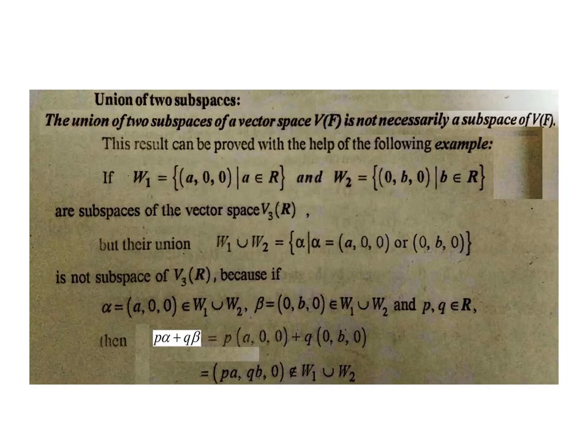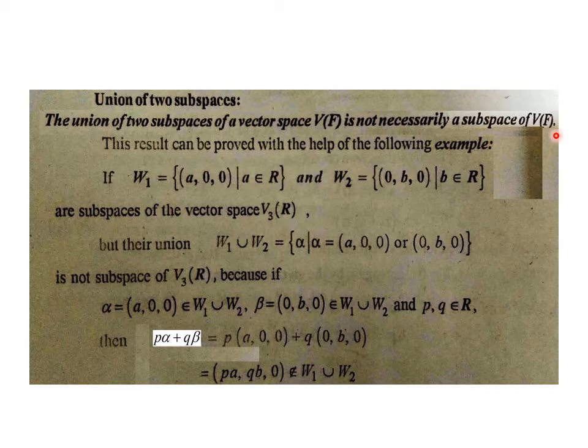Let's talk over one more important theoretical part. In the previous slide we discussed the intersection of two subspaces. Here we are discussing the union of two subspaces. And it's not true, like the previous theorem where the intersection of two subspaces was again a subspace of a vector space. In the case of the union, the statement is that the union of two subspaces of a vector space V(F) is not necessarily a subspace of V(F),